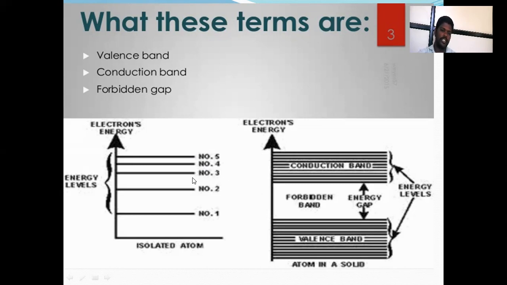Then the number of energy levels are considered. Then the band will be formed. And number 1, 2, 3, 4, 5. That is the outermost orbit. And outermost orbit means that is a p orbit. Then the px, py, and pz. There are 3 orbitals, 3 subshells. Then these 3 subshells are also called the valence band.